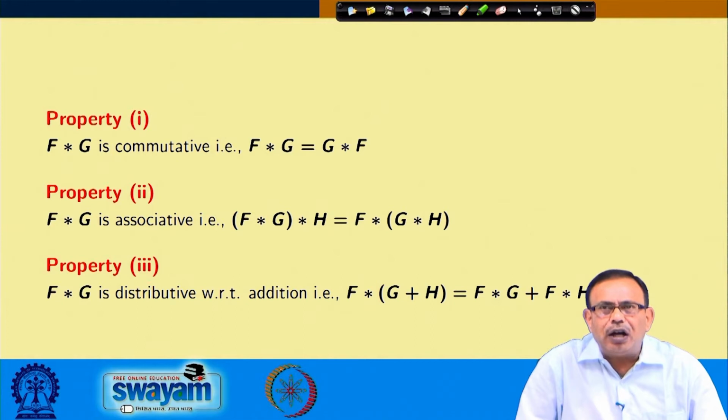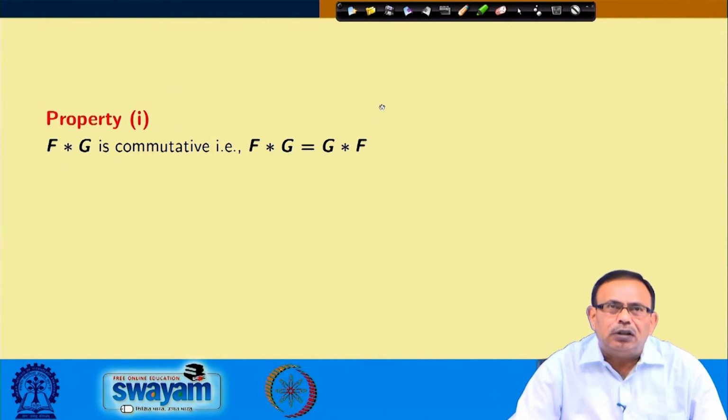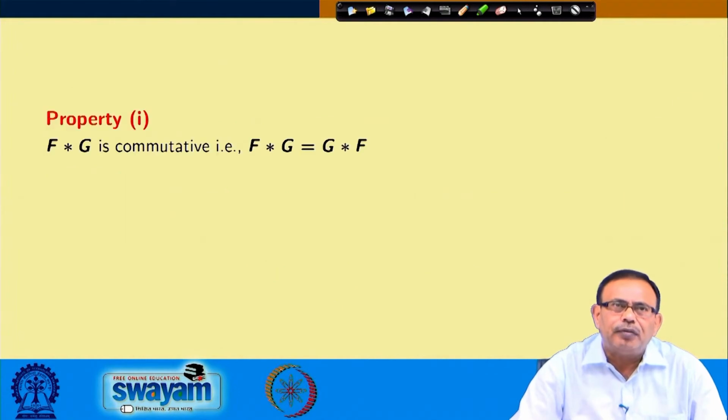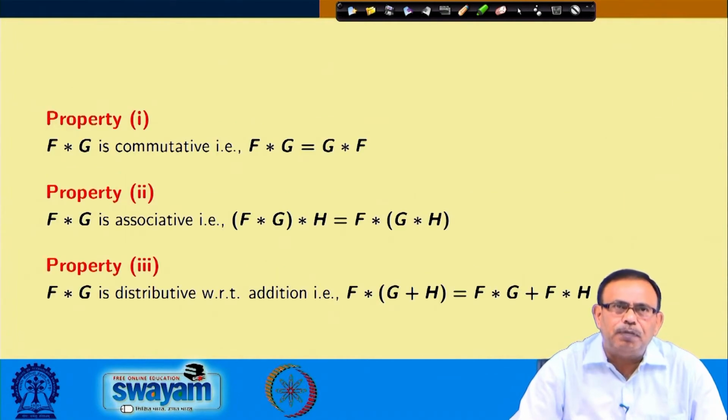So, please note that the convolution which we have defined earlier plays a vital role: f star g equals the integral from 0 to t of f(x) into g(t minus x) dx, and it satisfies these three properties. The convolution is commutative, associative and distributive with respect to addition only.